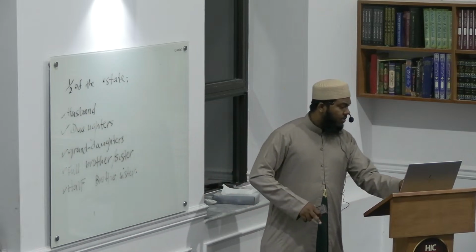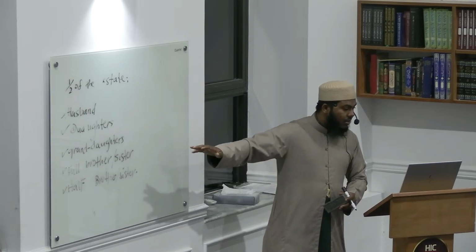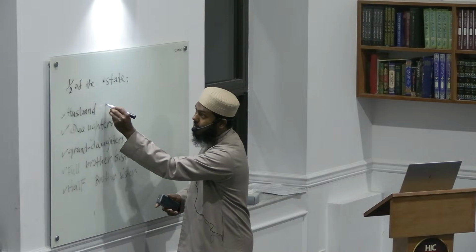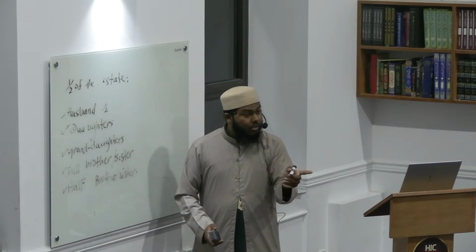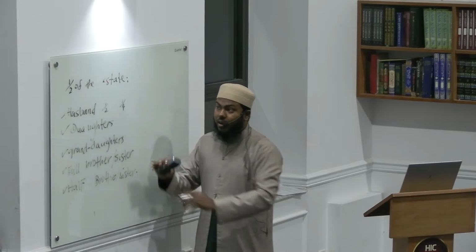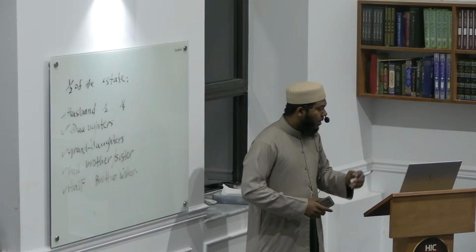Then if the deceased has children or grandchildren, the husband's share is 1/4. So the husband receives half in one scenario, but if they have children, he receives 1/4. These are the fractions the husband receives, depending on whether they have children or not.